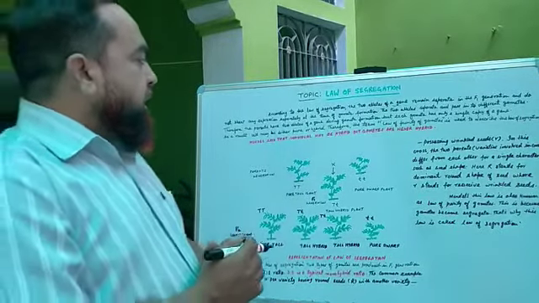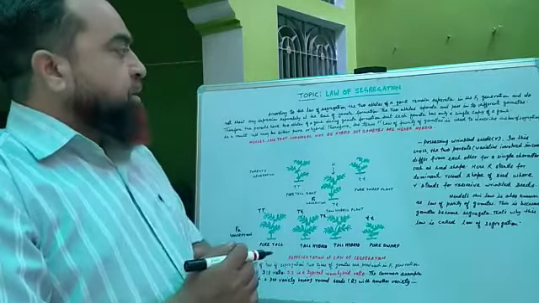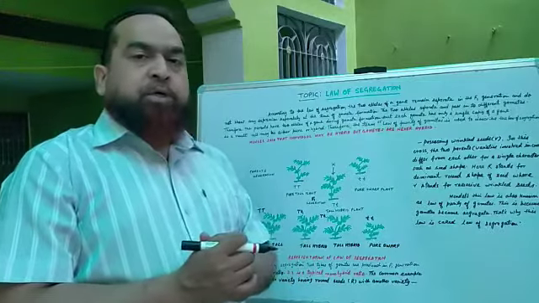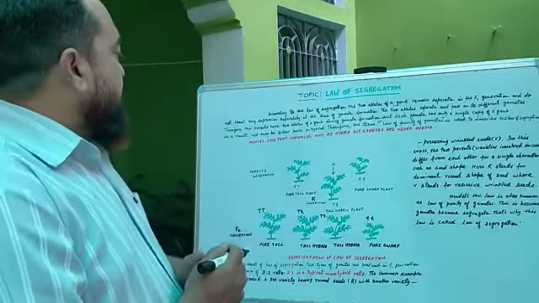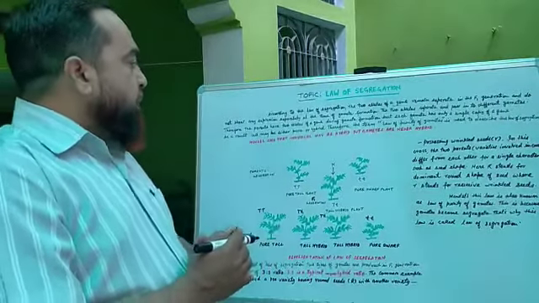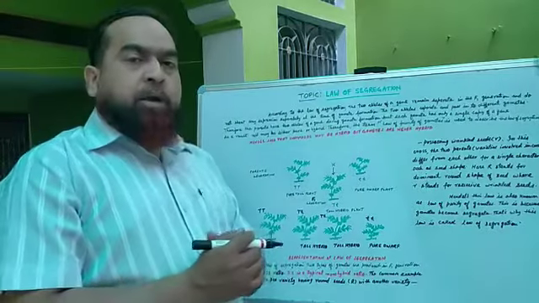Therefore, the term law of purity of gametes is used to describe the law of segregation. Mendel said that an individual may be hybrid, but gametes are never hybrid.